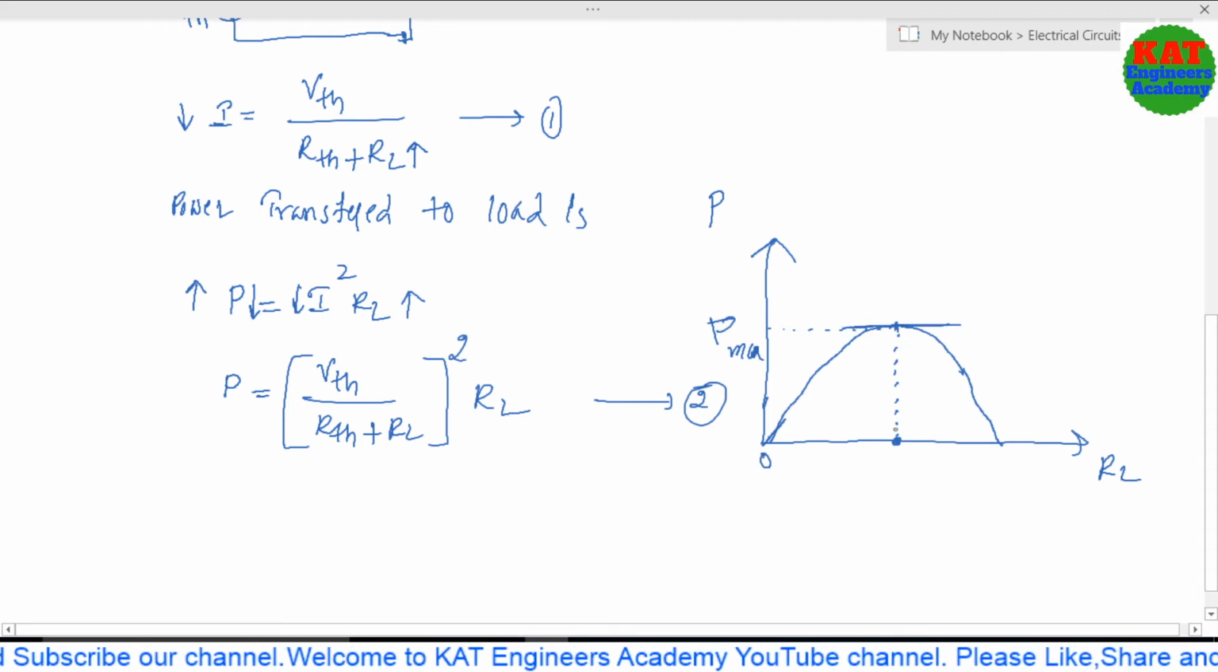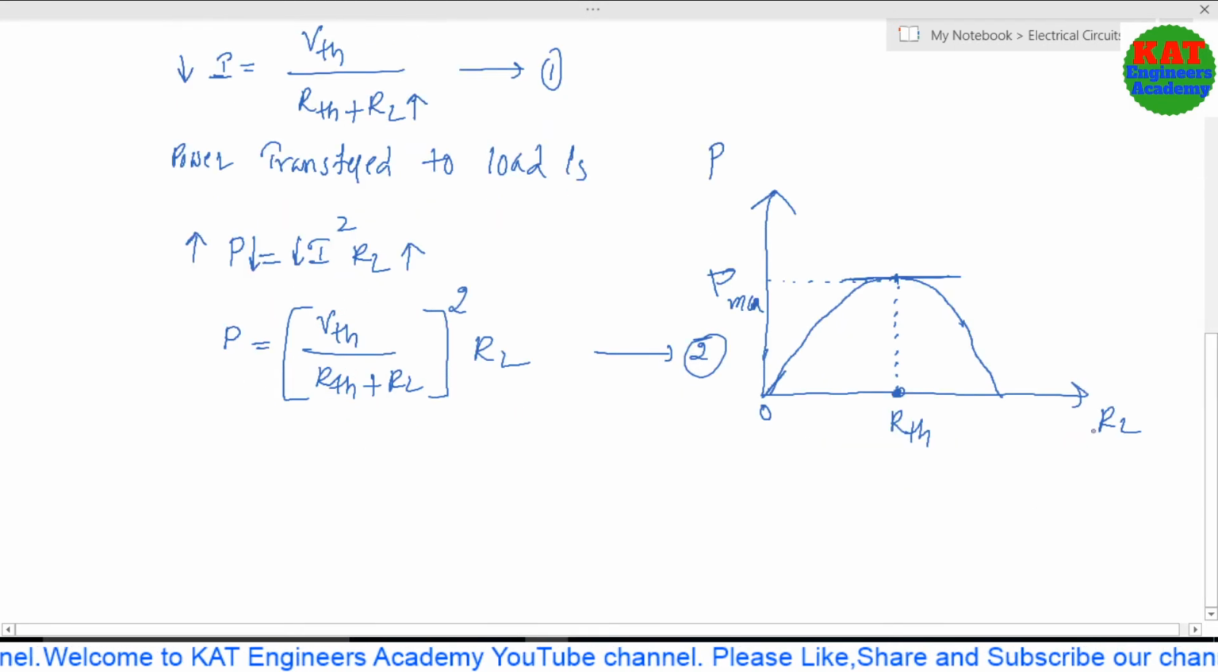Now we can conclude that according to our theorem, maximum power is transferred at this load resistor. What is this load resistor? According to our statement, as I already told, this is RTH. That we have to prove, but according to our condition I am saying that at RTH the maximum power is delivered to the load. This is the relation between P and R. This is the graph between P and RL.